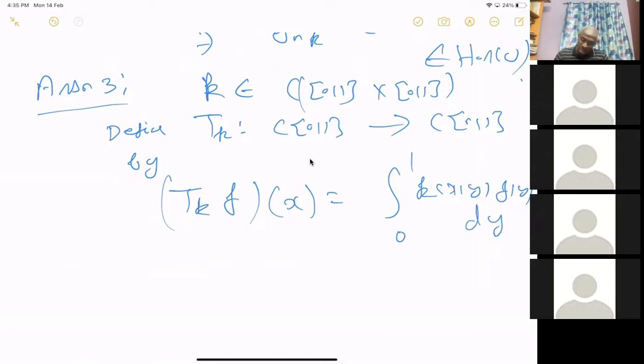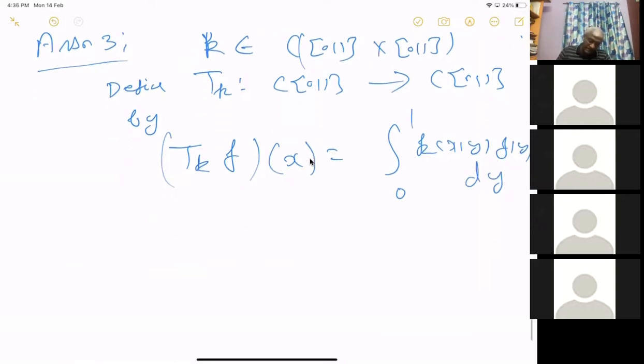You can show that this is a bounded operator because K is bounded. But the following thing will actually prove that it is bounded, because a bounded operator means it takes bounded sets to bounded sets. In particular, it takes the unit ball to a bounded set.